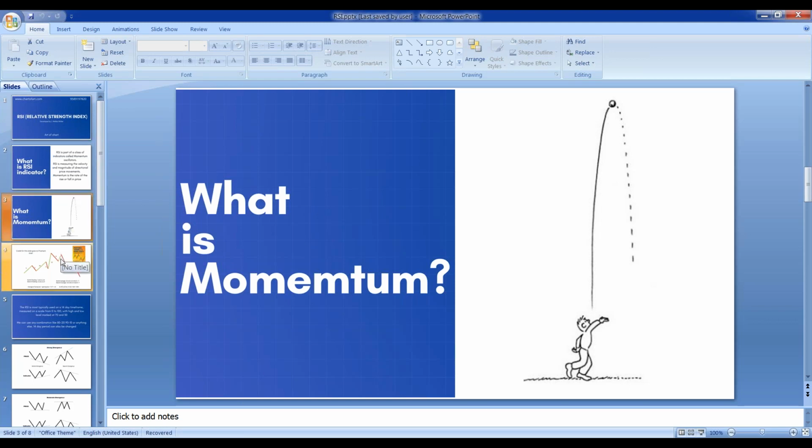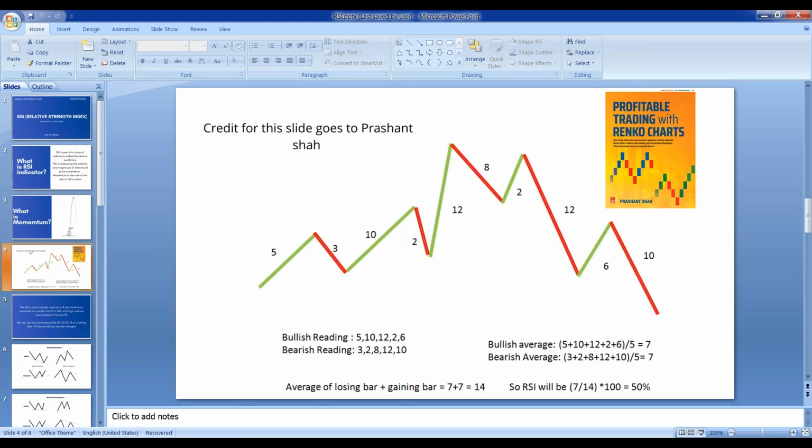Now let us understand the basics of the RSI, and before sharing this slide, I would like to credit Prashant Shah, who is the author of the book Profitable Trading with Renko Charts. He has shared this in social media generally, and I have taken this input from his inputs only. So please try to understand what the value is and how the value of this RSI will change. Here, I have taken the closing prices of a stock.